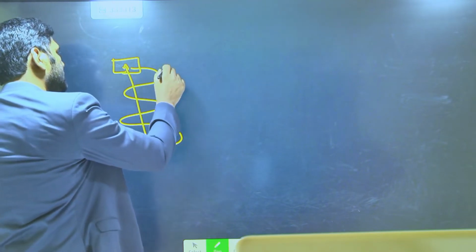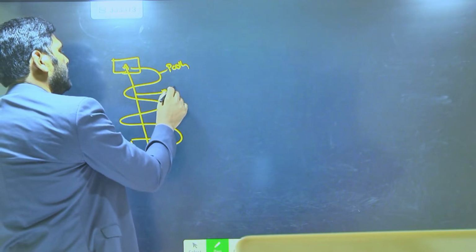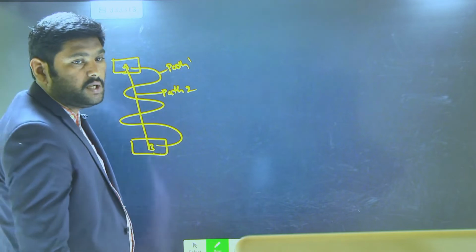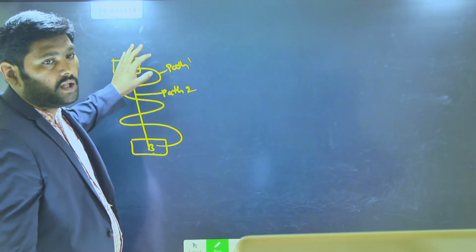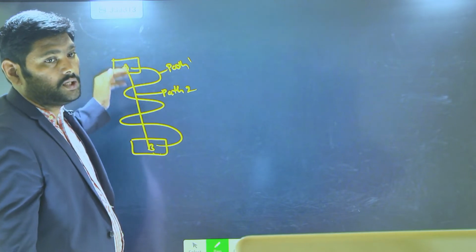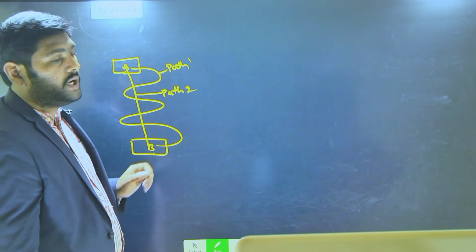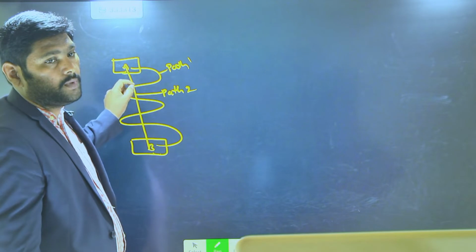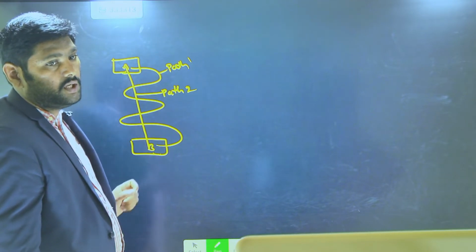Let us take this as path 1 and this as path 2. Path 1 is the path followed by the object, and path 2 is the shortest length between the initial and final position.